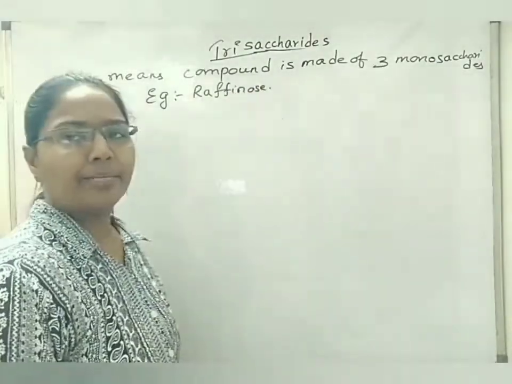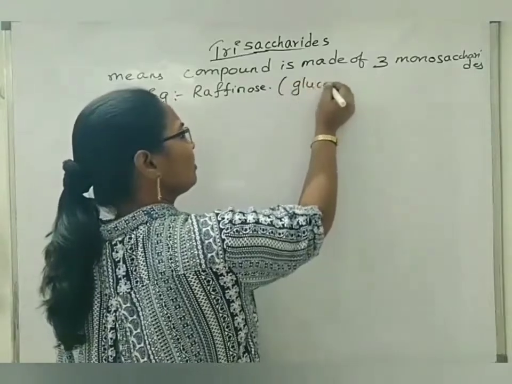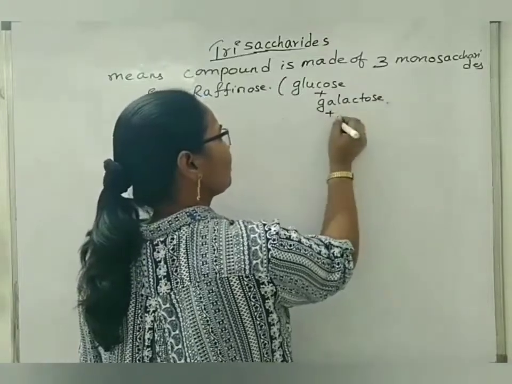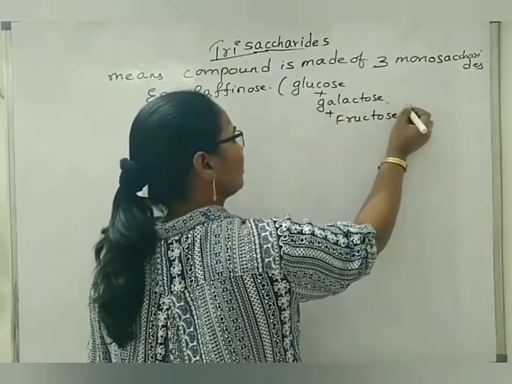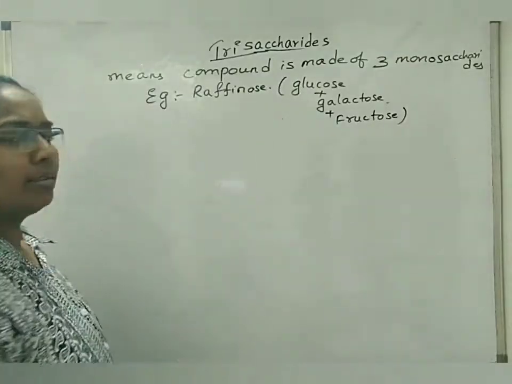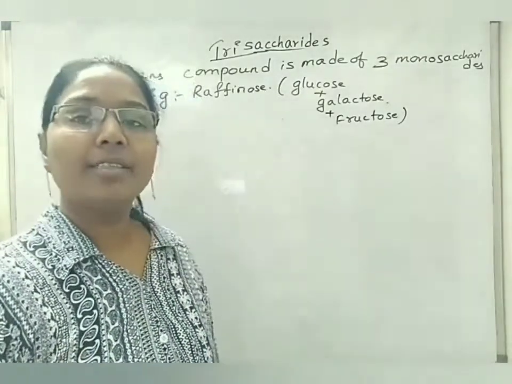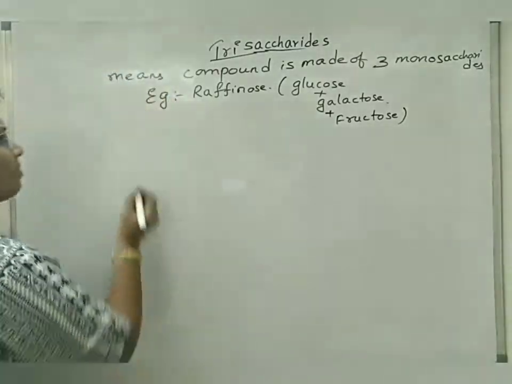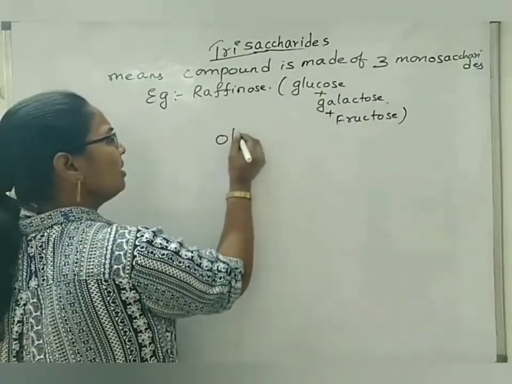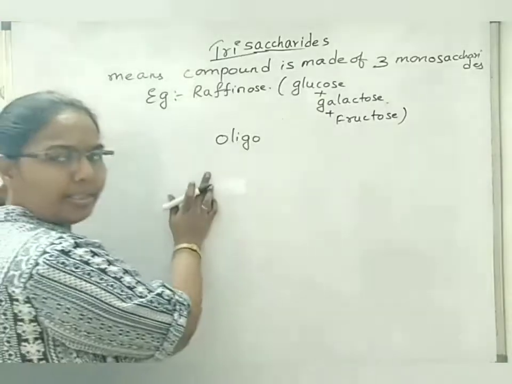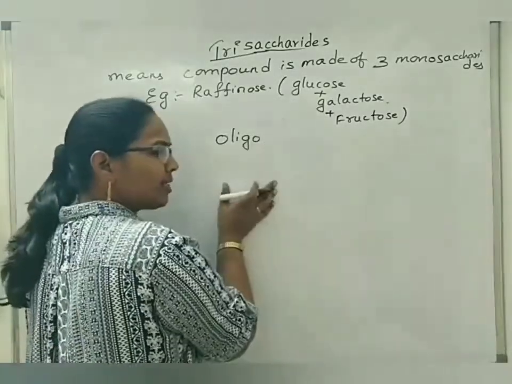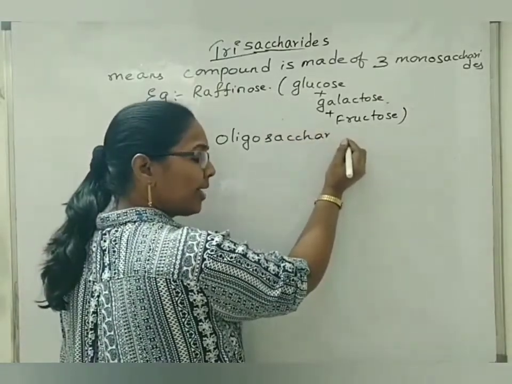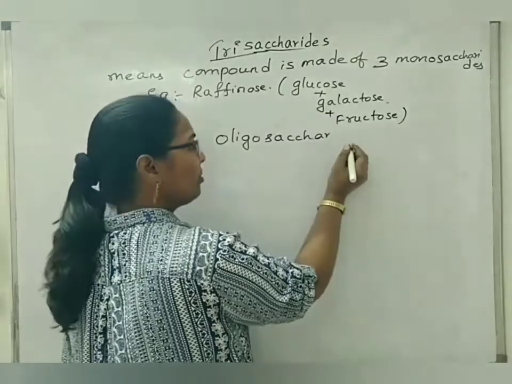Raffinose is made up of glucose plus galactose plus fructose. We also have seen the term oligosaccharides for the carbohydrates that are made up of 3 or more than 3 monosaccharide units. So we will see the next term, that is oligosaccharide. Even raffinose can be studied under oligosaccharide, but just for your understanding, I am giving this one here. It means your compound is made up of 3 or more than 3 monosaccharides.